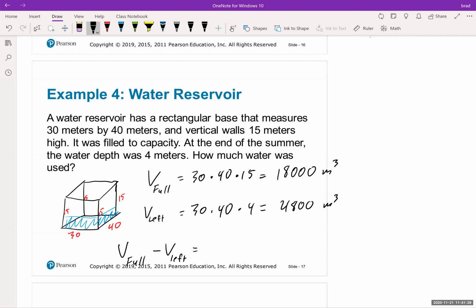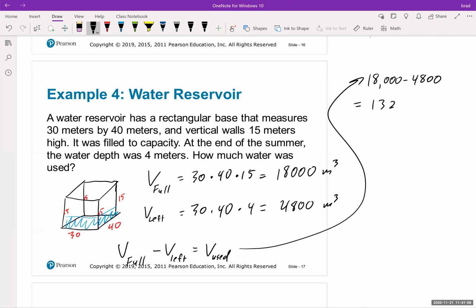Okay. So now we're going to do volume full minus volume left over. And that should equal volume used. These are little subscripts. It's an easy way in math to kind of describe what you're talking about. So let me do it over here. Volume full would be 18,000 minus volume left, 4,800. And that equals 18,000 minus 4,800. That equals 13,200 meters cubed. Okay, so no big deal. I think we're getting close to almost done.